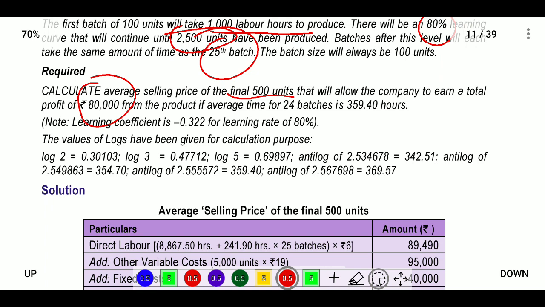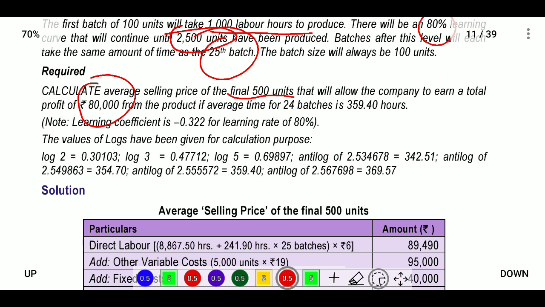For 4500 units the selling price was provided, but the 500 units value is not provided. The remaining 500 units value we need to find out, and for that we need a profit of 80,000. And for all expenditure, the cost was provided there itself. Next, we will see that.